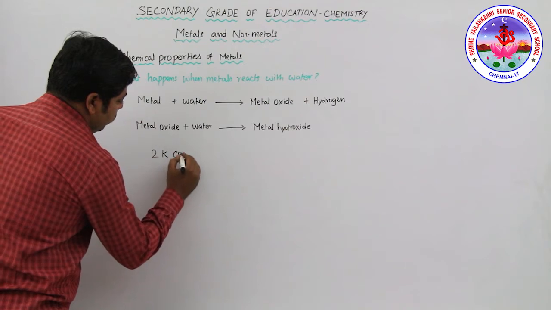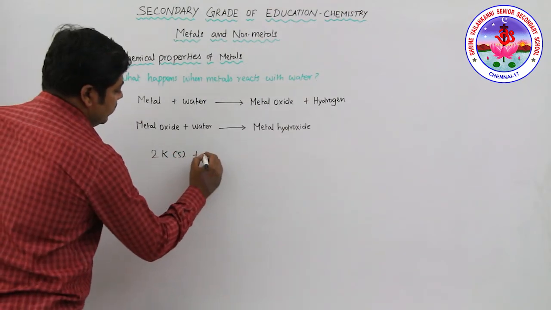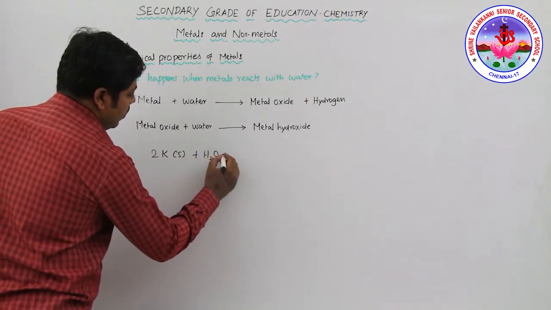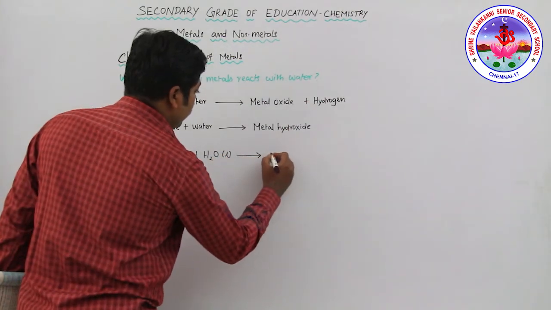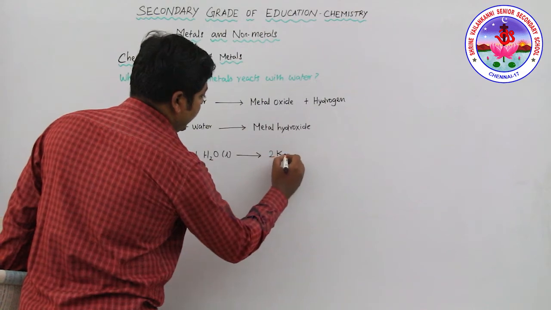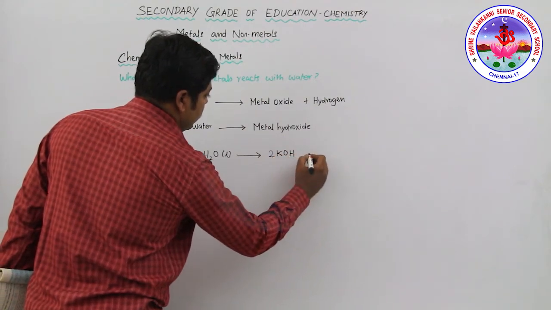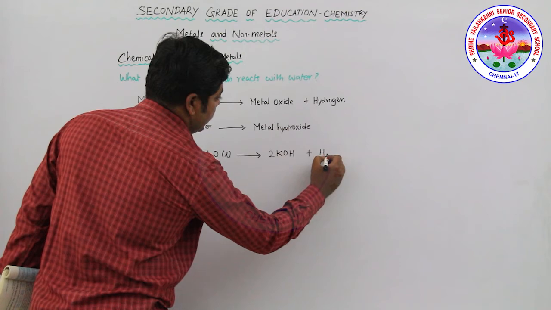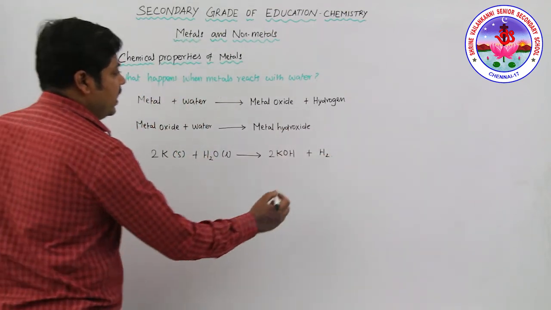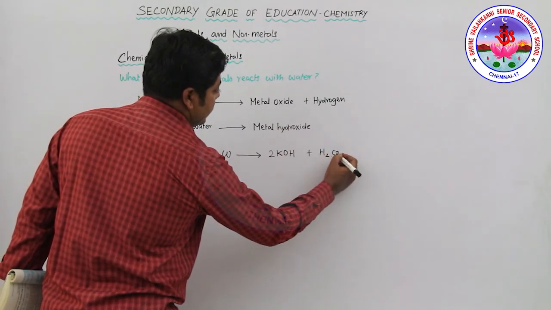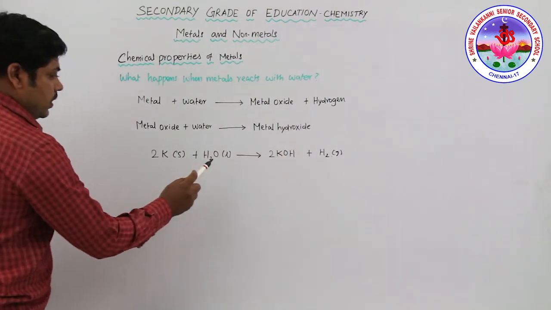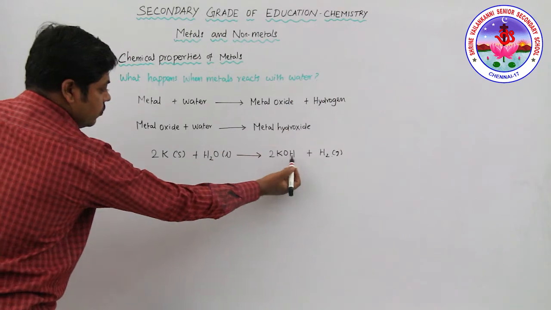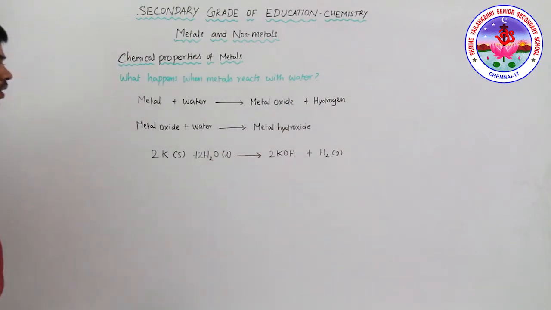2 moles of potassium react with water to form potassium hydroxide and hydrogen gas. Here the equation is not balanced, so balancing the oxygen and hydrogen, now the equation is balanced.